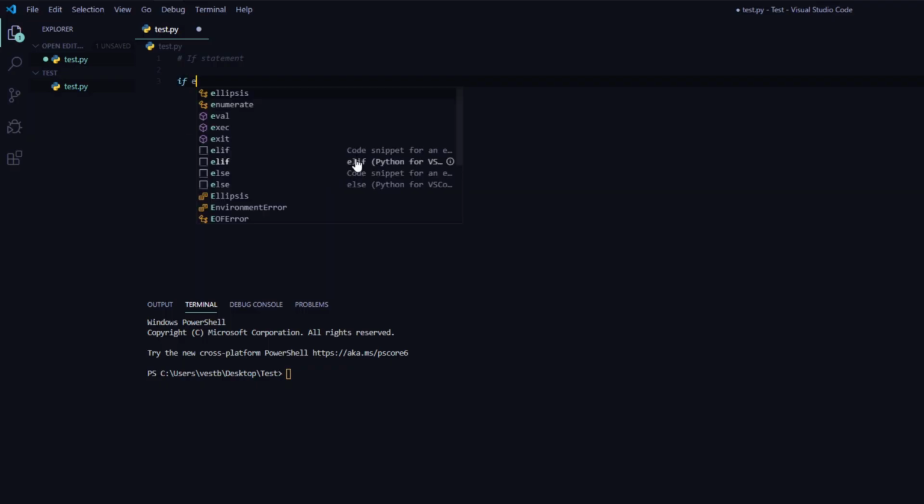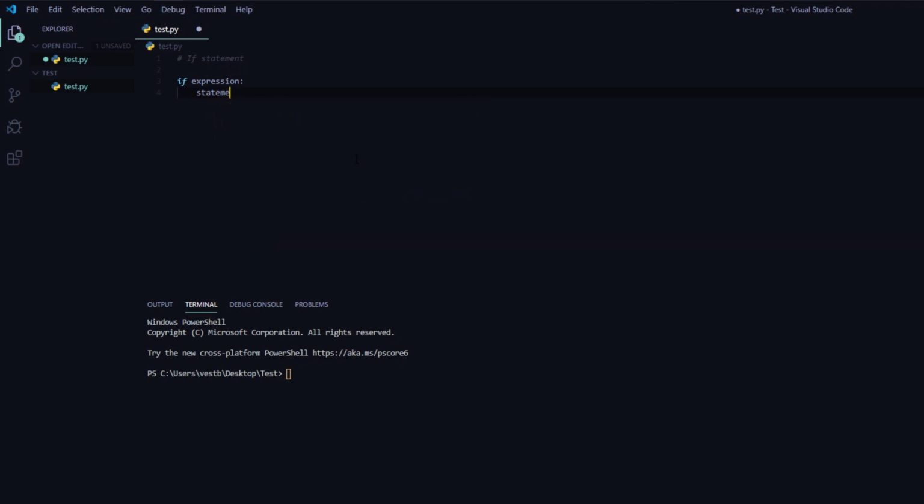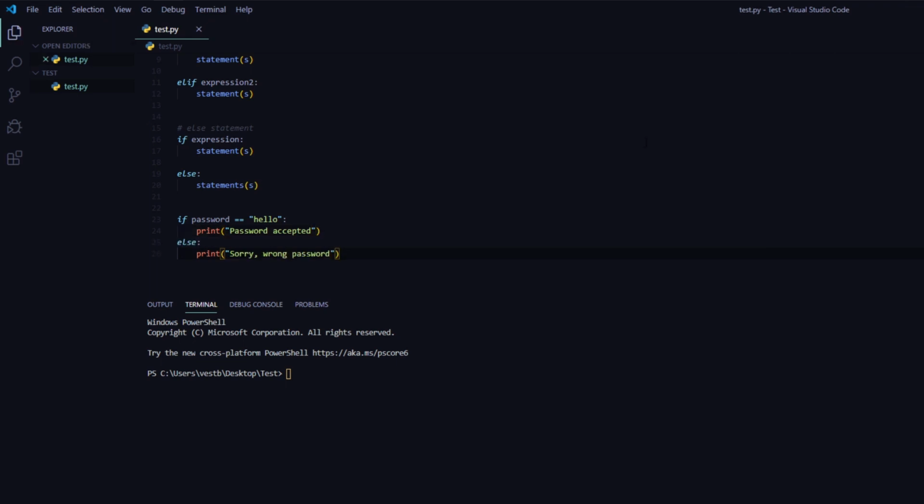The syntax of the if statement is: if expression, then statement. Sometimes there are more than 2 possibilities. In that case, we can use the elif statement, which means that if the original if statement is false, then the elif statement is checked. An else statement can be combined with an if statement. The else statement is optional, and there can be at most one else statement following if. The syntax of an if-else is: if expression, then a statement, else another statement. So here's an example: if password equals hello, print password accepted, else print sorry, wrong password.